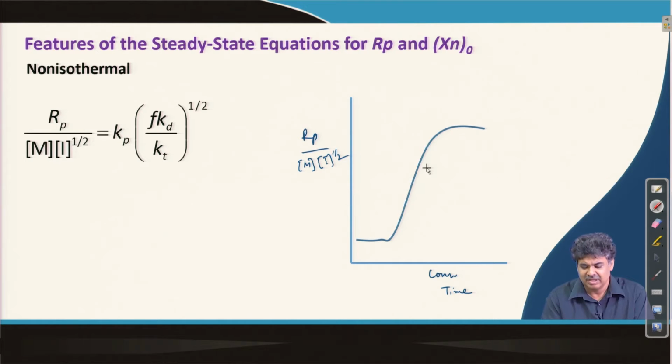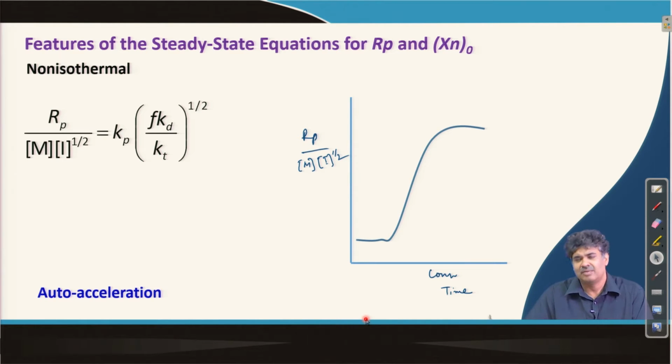This is called auto acceleration, and this might eventually lead to a gel effect because the reaction rate becomes higher. Of course, in this case, because the reaction rate is much higher, the molecular weights which are produced might be lower. So, in some cases the gel effect might happen, and in some cases it may not happen.